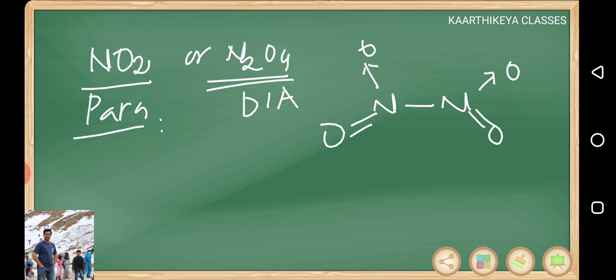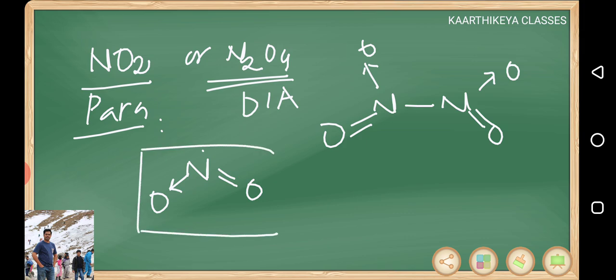When NO2 is paramagnetic, the structure is very special. Nitrogen, double bond O, dative bond, one electron will be here. Because of this electron, it is going to be paramagnetic in nature.